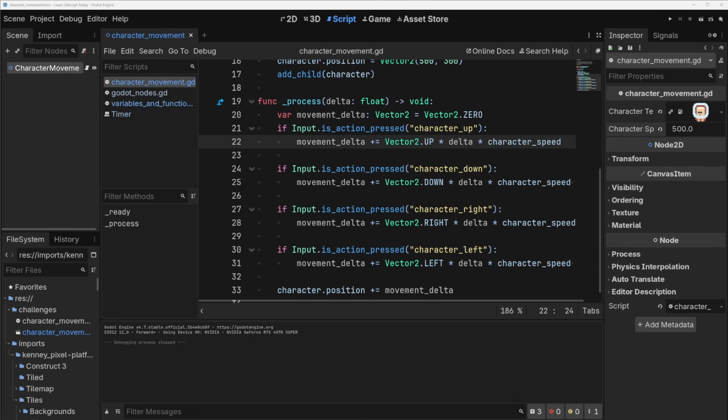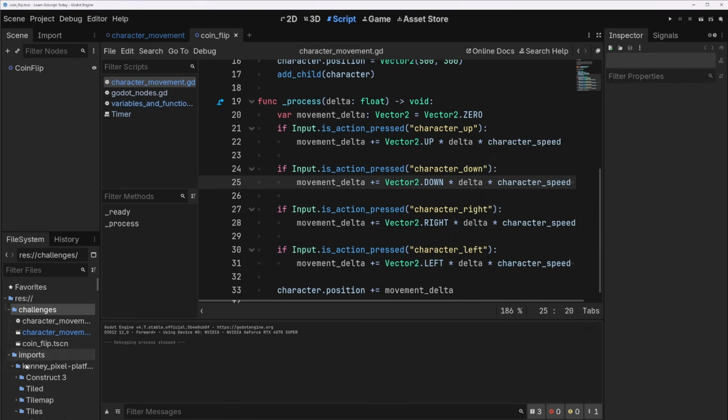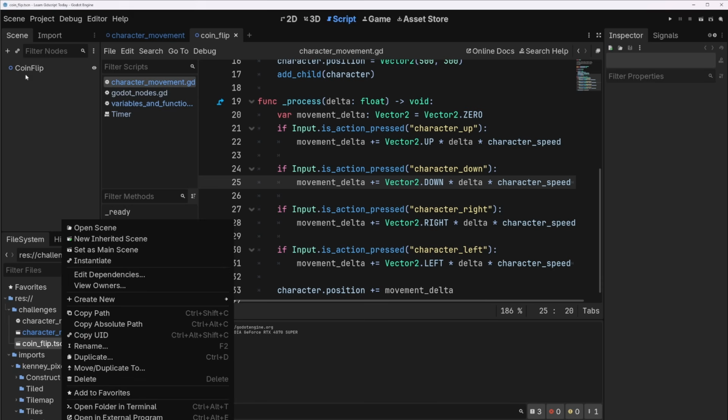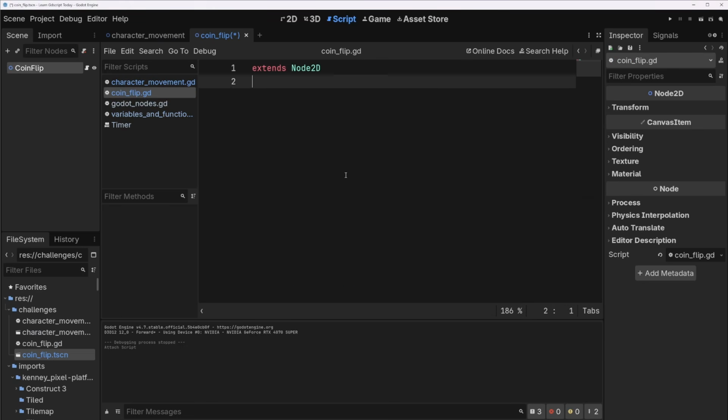Okay, this is your next challenge. So let's make a new scene for it. I'll call it coin flip. This one's going to be a little harder and it will require a little more data management. And we'll open coin flip. We will set it as our main scene, and we will add our new script to it. Perfect. Here we are.